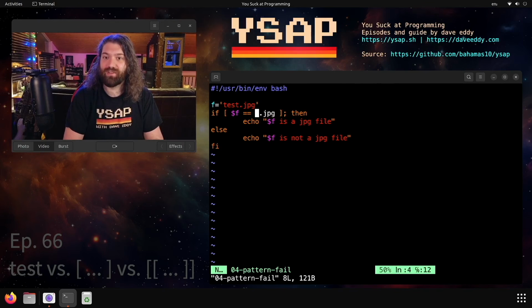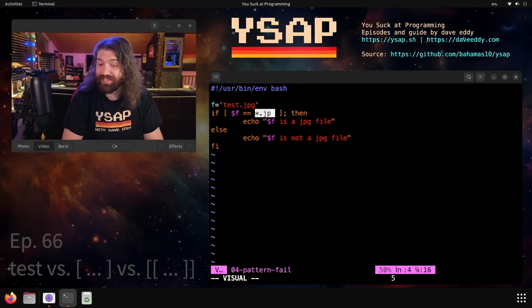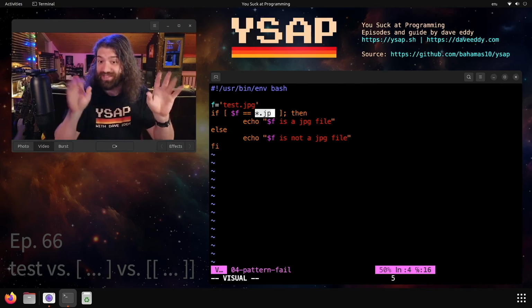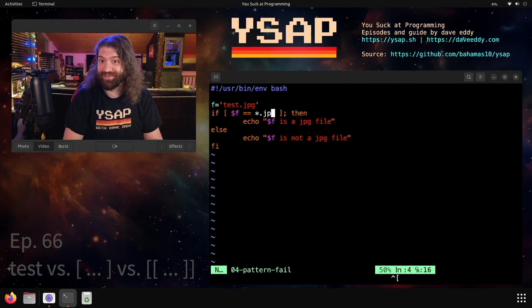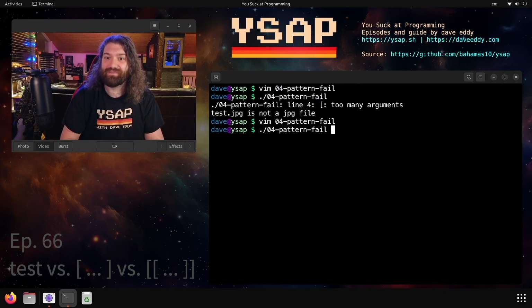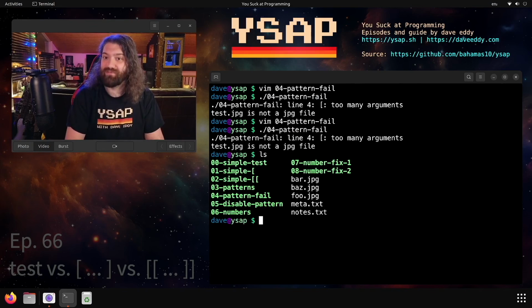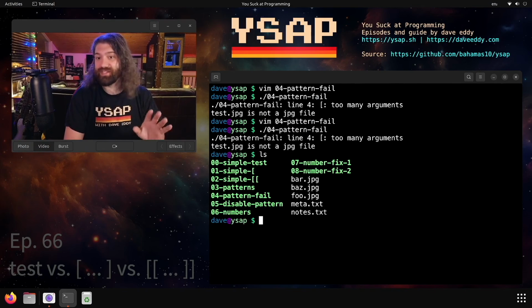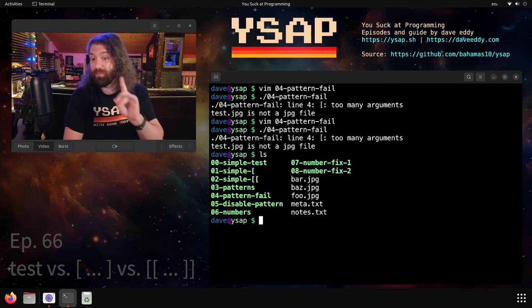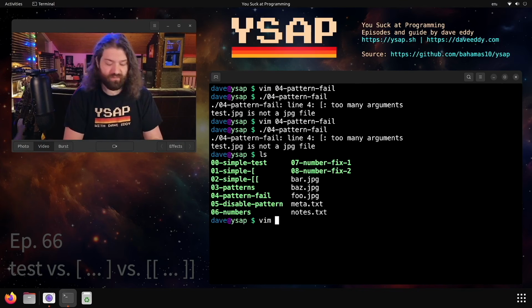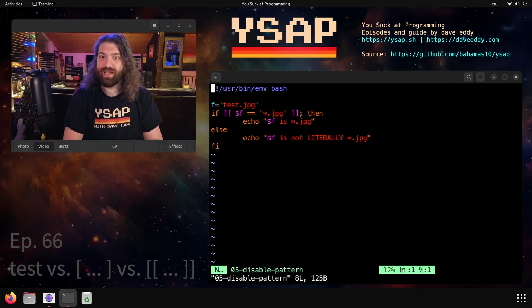There's too much stuff going on here. The reason we get too many arguments is because this is actually being expanded to all of the JPEGs in your current directory. So be careful with this. So yeah, that's why that one fails. So when I'm in bash, I prefer to stick to the double square bracket, but there are some gotchas you should know about. What do I mean there's some gotchas you should know about? Let's talk about it.